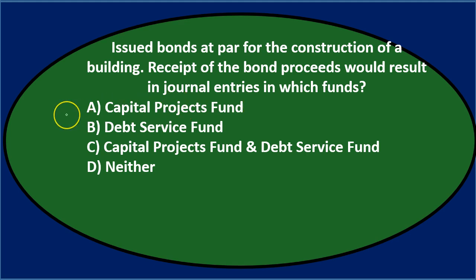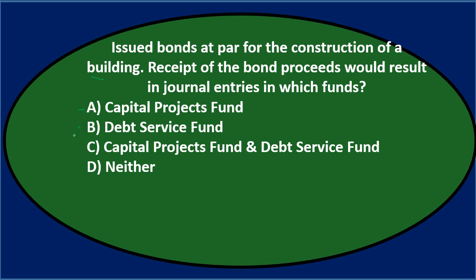So A says the Capital Projects Fund. Now we issued the bonds for the construction of a building. So we would think that if we were going to construct a large project like a building, we're going to have a capital project fund. So I'll keep that one for now. B says the debt service fund. And again, if you're going to make some large building and have a capital project, you think you might also have along with that a debt service fund to service the debt. So I'm going to keep that.